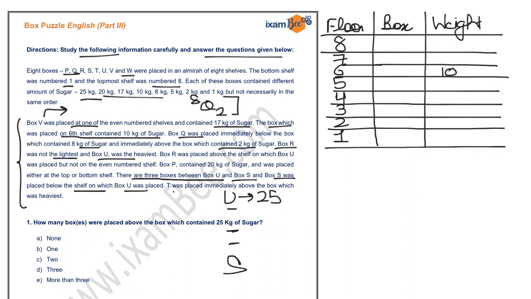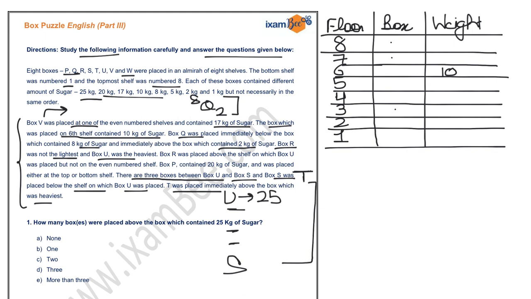Now T was immediately above the box which was the heaviest. The heaviest box is U having 25 kg weight, so T must be above U. So this is the concrete information we have and we'll try to fix it in this table. If I place T over here, that is the 8th position, then U must be at the 7th position, and accordingly there is a gap of 3 boxes between U and S, so S will be at the 3rd position, right?